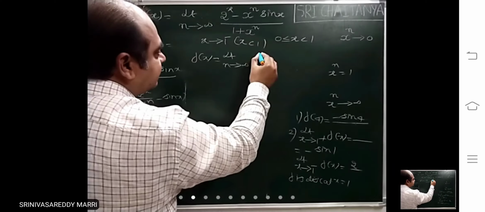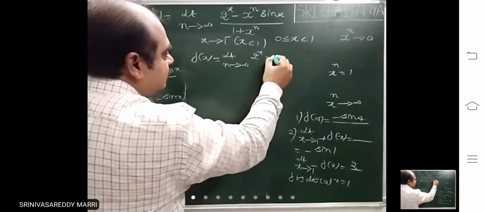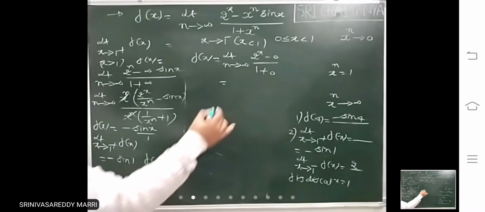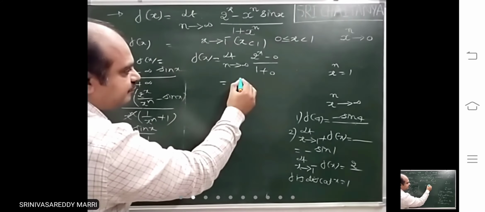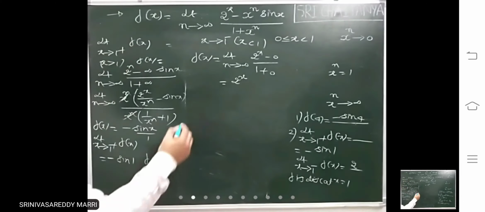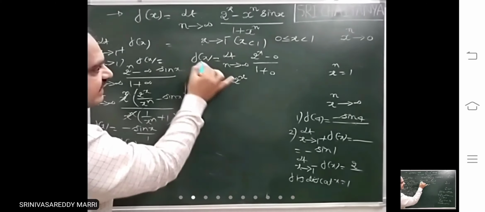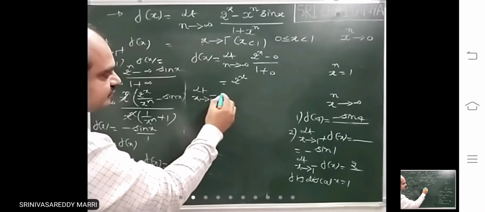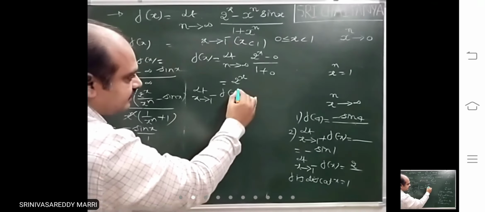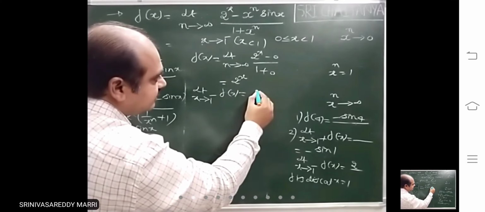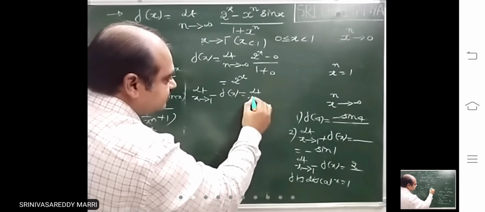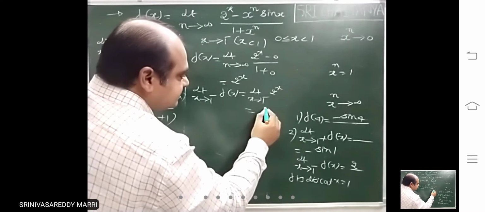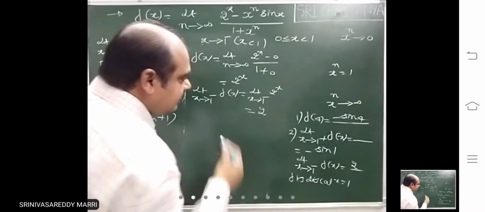That means this will become 0. 2 power x minus 0 divided by this. That means limit n tends to infinity, 2 power x. So when x less than 1, f of x is 2 power x. That means limit x tends to 1 minus f of x is nothing but limit x tends to 1 minus 2 power x. That means this is nothing but 2.